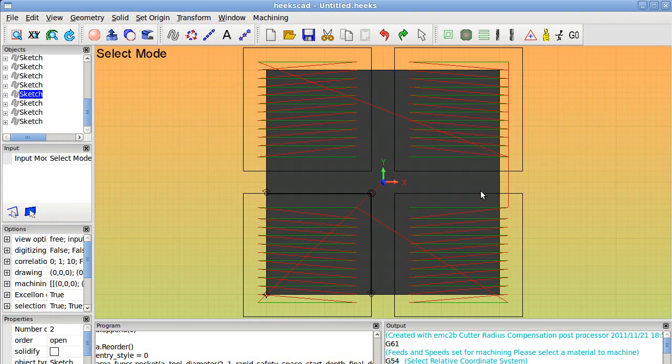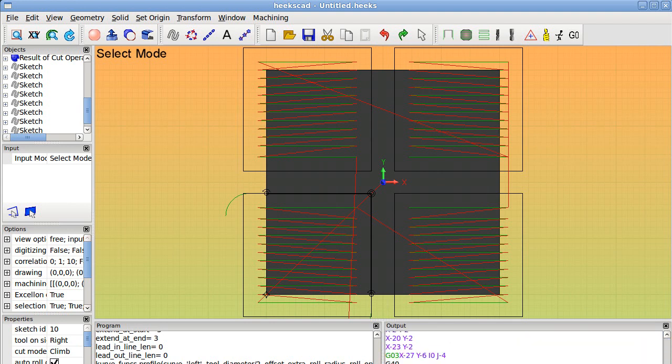Start with this one, make a profile toolpath. Here you can see the toolpath. Let's bring it up here. Toolpath is climb, right. You can change this and it will generate it to the other side. Let's see here what we got. We should get here G41, that's what we're looking for. It's on the left or on the right side. The toolpath will offset from the machine or from the controller. We will see later, in just 1 minute.